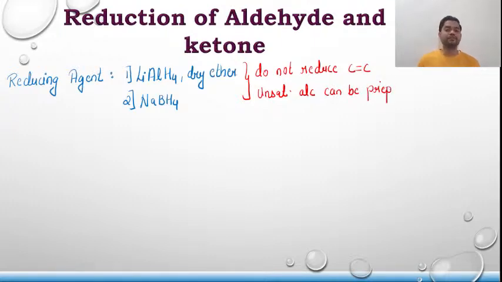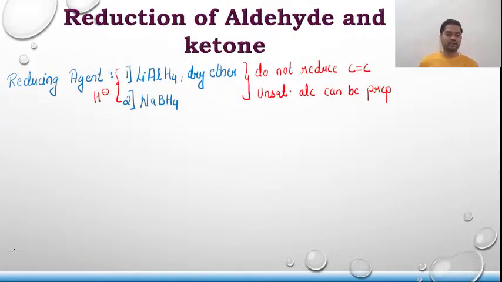Both lithium aluminium hydride and sodium borohydride are a source of H minus ion, that is a nucleophile. C double bond C is also a nucleophilic center, and that's why they do not interact. Since they do not interact, this cannot reduce carbon to carbon double bond. Okay, clear? Now, no doubts to anyone? Perfect.